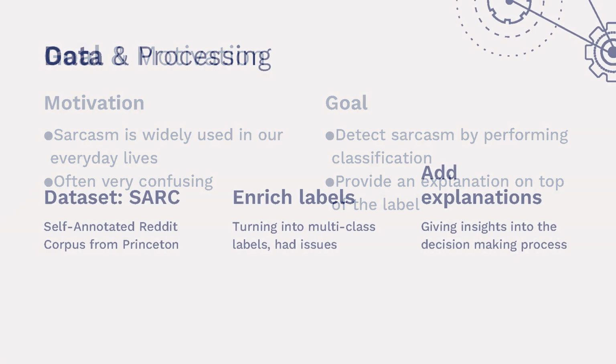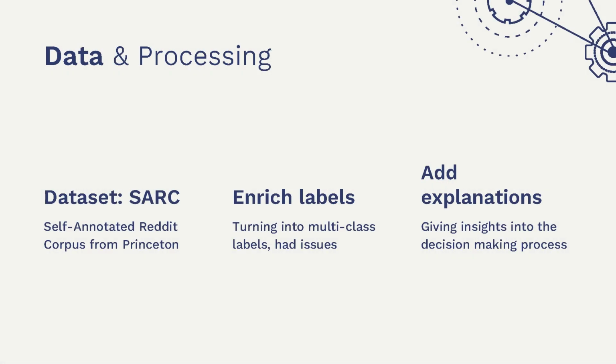For the data, we decided to use the Reddit SARC dataset, which contains more than 1 million sarcastic and non-sarcastic examples. We attempted to label it in 2 attempts. The first one, we wanted to label it through a multi-class label. There were many complexities and issues, I'll go over them later. And now we're labeling it with explanations, which give insights into why a sentence may or may not be sarcastic.